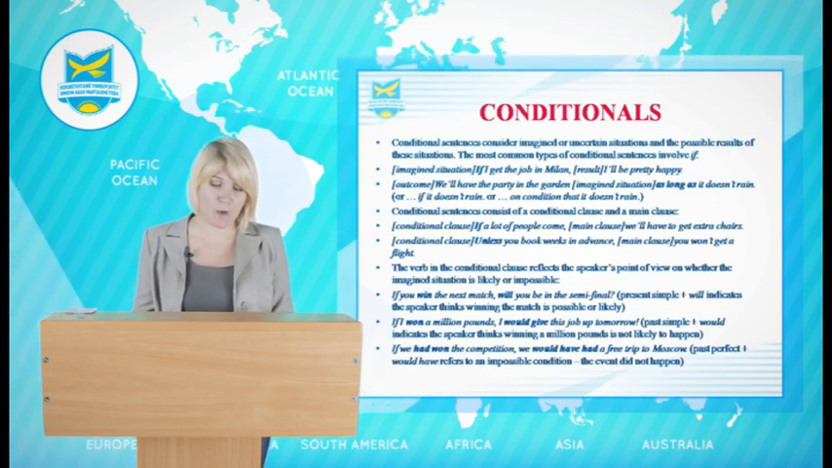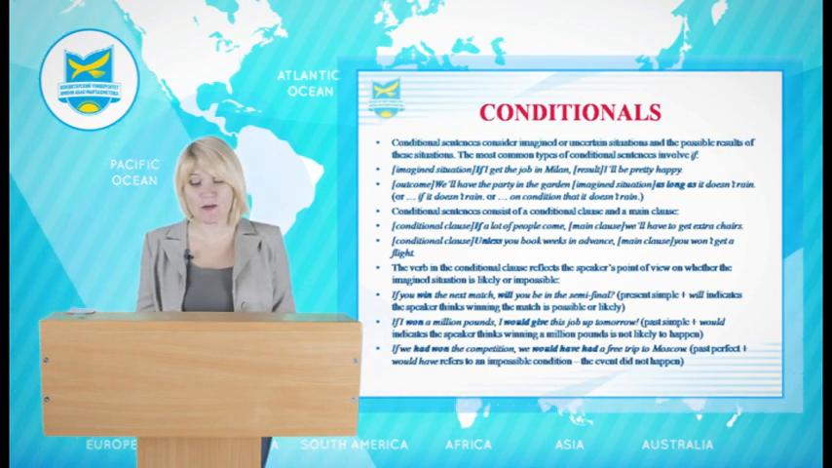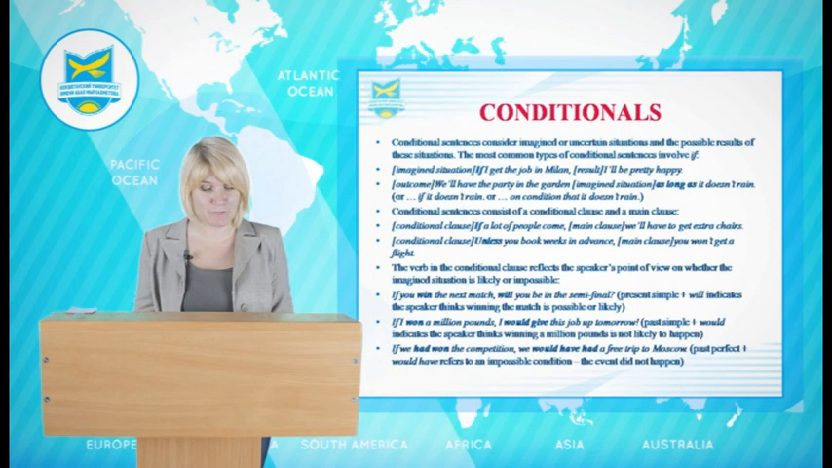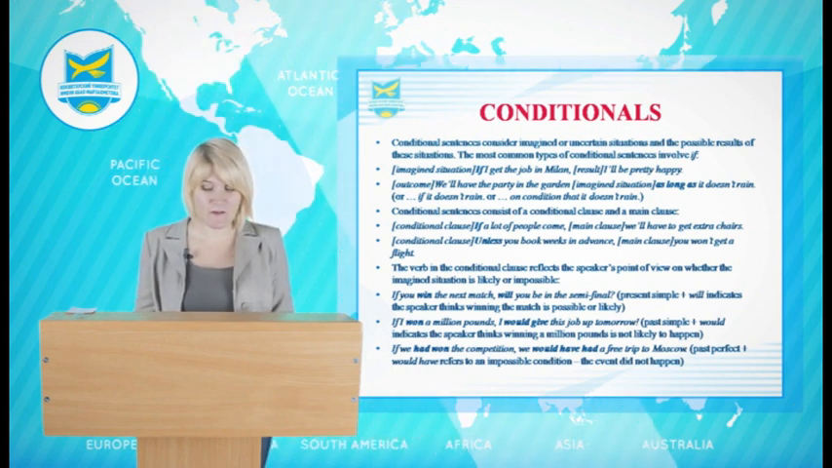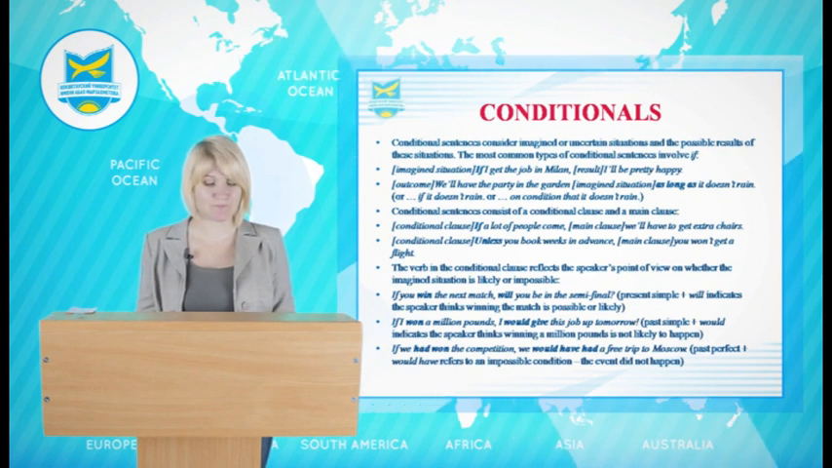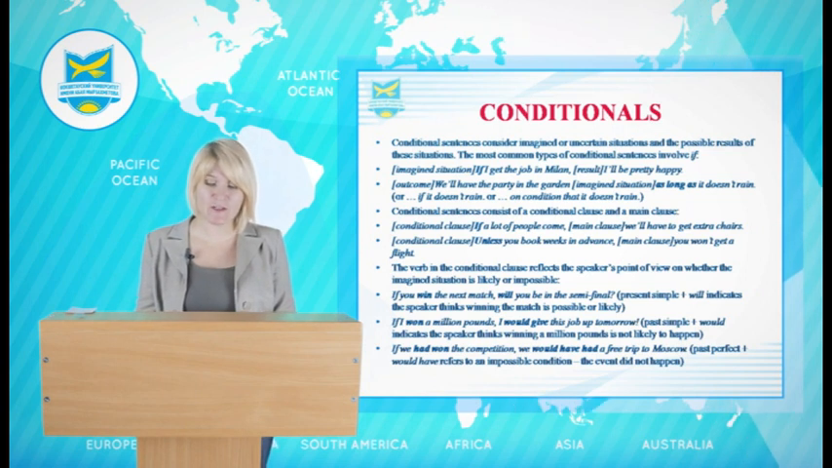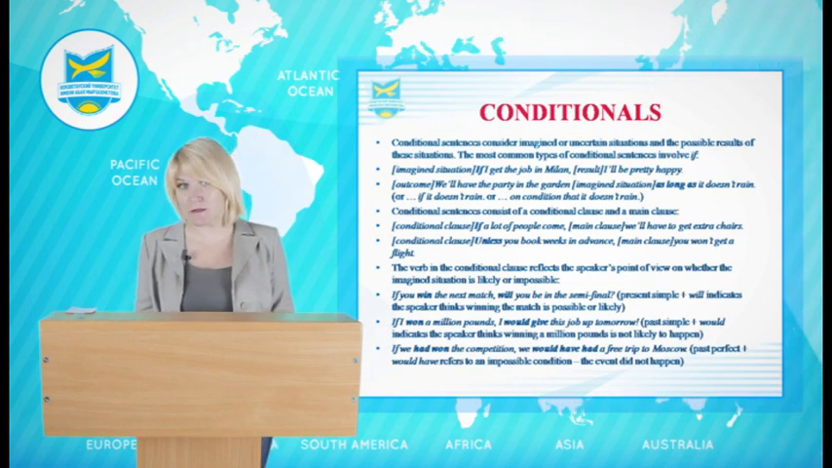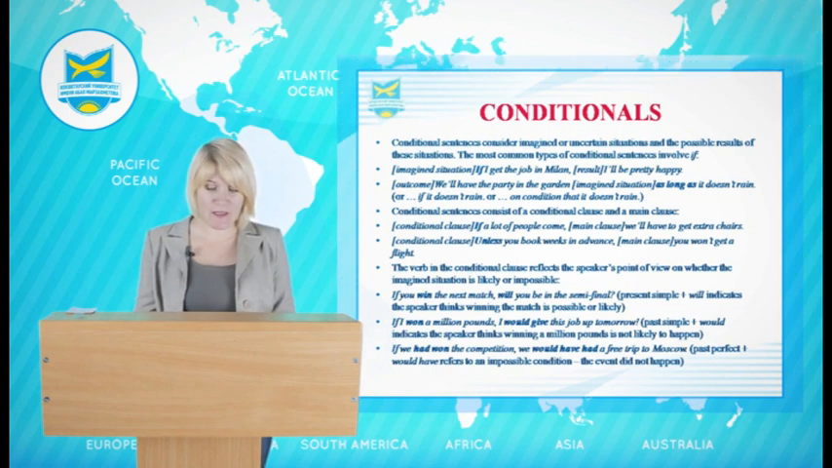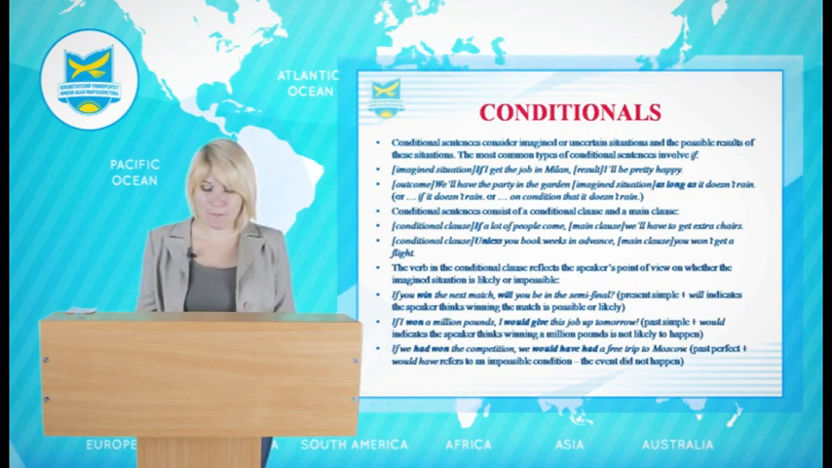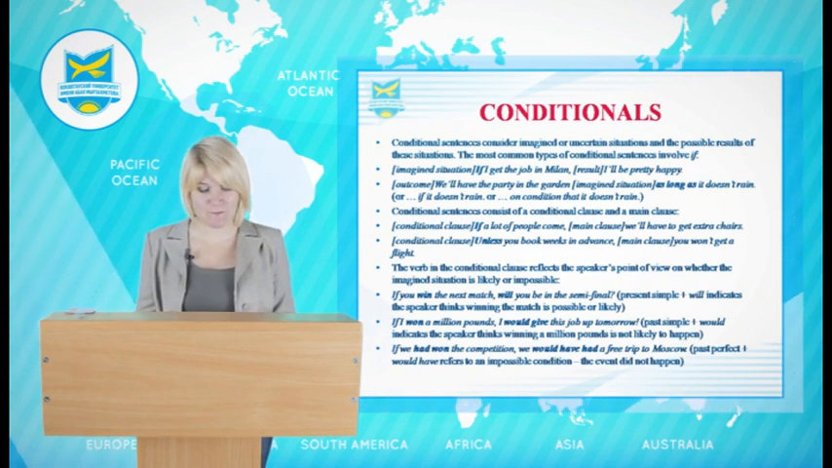Or outcome: we will have the party in the garden. Imagine situation: as long as it doesn't rain, or if it doesn't rain, or on condition that it doesn't rain. Conditional sentences consist of a conditional clause and a main clause. Two clauses. Conditional clause: if a lot of people come. Main clause: we will have to get extra chairs.